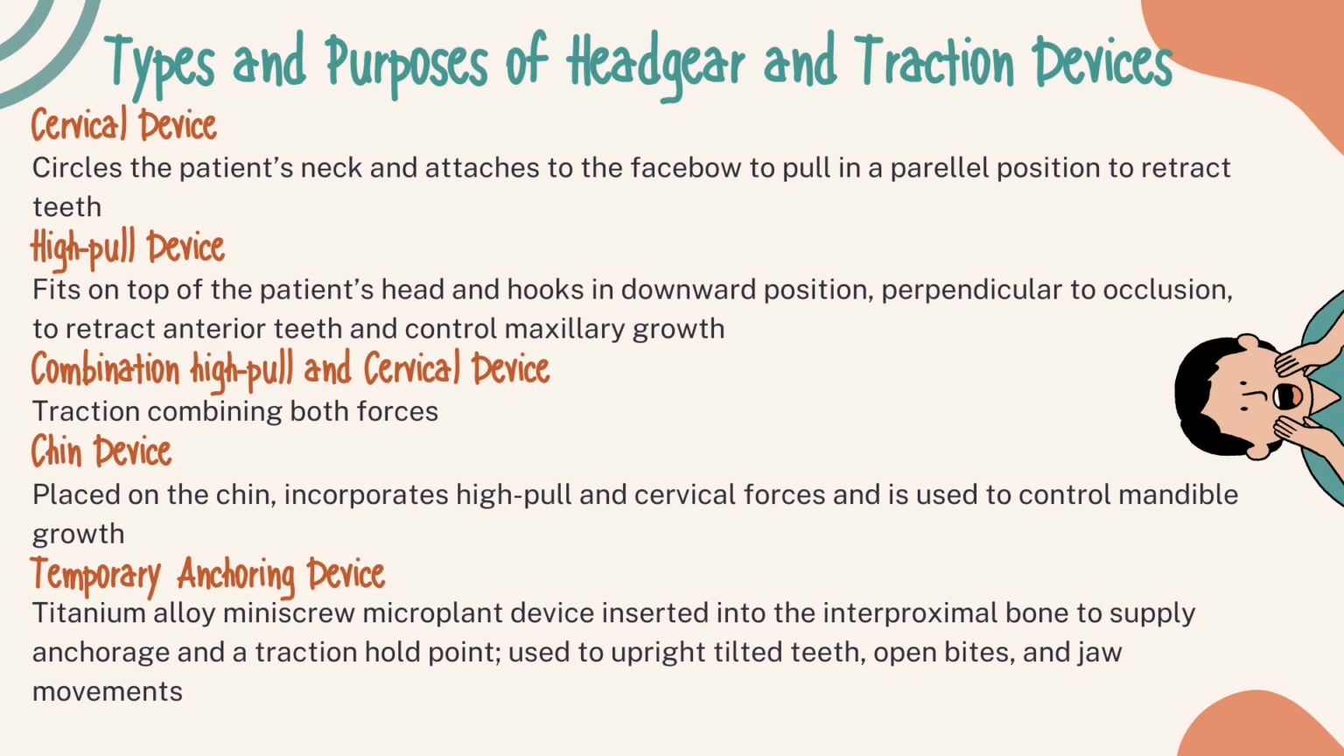While the combination high pull and cervical device is the traction combining both forces. And chin device is placed on the chin, incorporates high pull and cervical forces, and is used to control mandible growth. And last, the temporary anchoring device. It is a titanium alloy mini screw microplant device inserted into the interproximal bone to supply anchorage and a traction hold point. It is used to upright tilted teeth, open bites, and jaw movements.